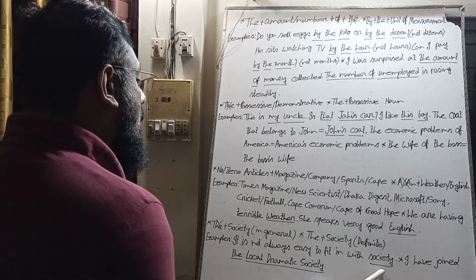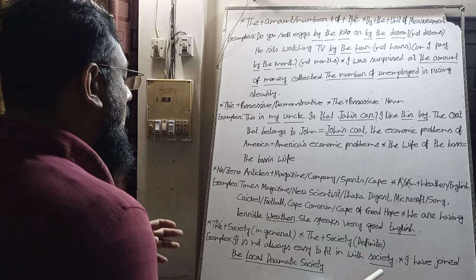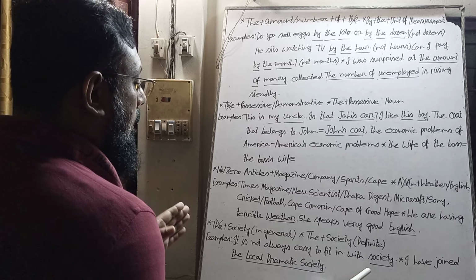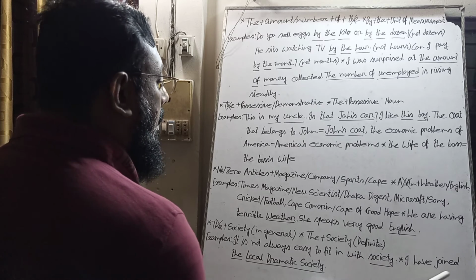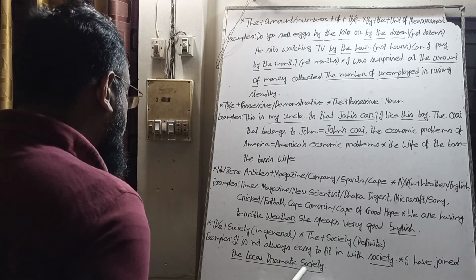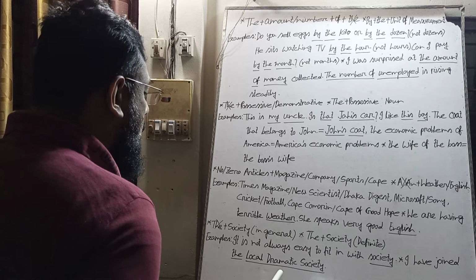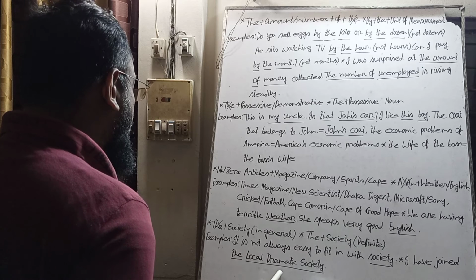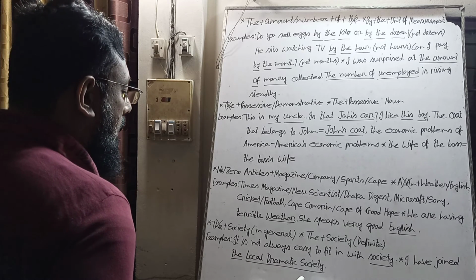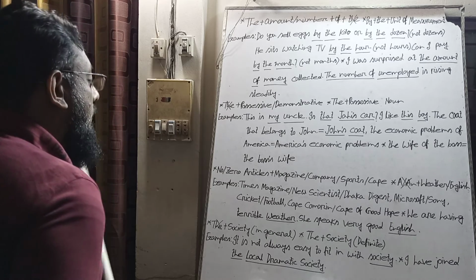By this word society, we mean general society, so we have not used the article before it. I have joined the local dramatic society. This is a definite society, so we have used the article before the local dramatic society.